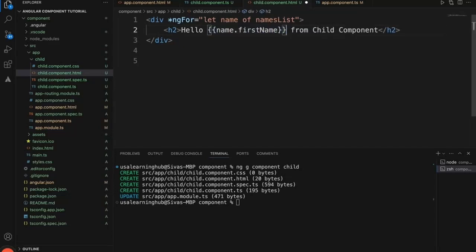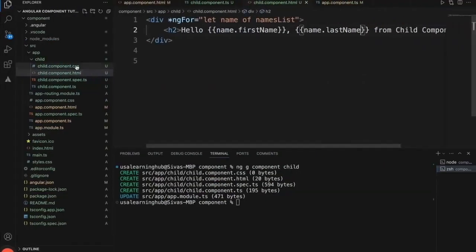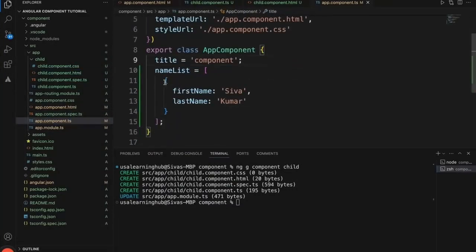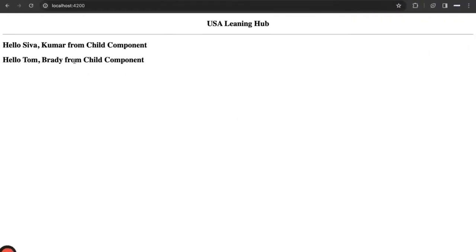We will give a comma and a name dot last name. Okay, now you see the object is passed and we showed this. And let's see how we can pass more number of values. Now we can simply say, let's see how this is going to behave now. Now you see it is repeated twice for two values.